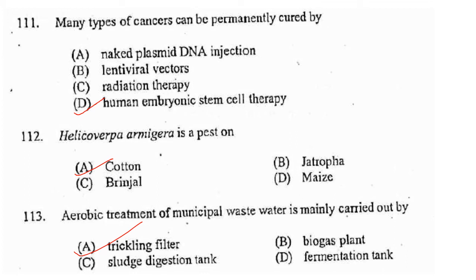Then Helicoverpa armigera is a pest on cotton. So answer is option A. Aerobic treatment of municipal wastewater is mainly carried out by trickling filter. Trickling filters are used to remove organic matter from wastewater. The trickling filter is an aerobic treatment system that utilizes microorganisms attached to a medium to remove the organic matter from wastewater. So answer is option A.